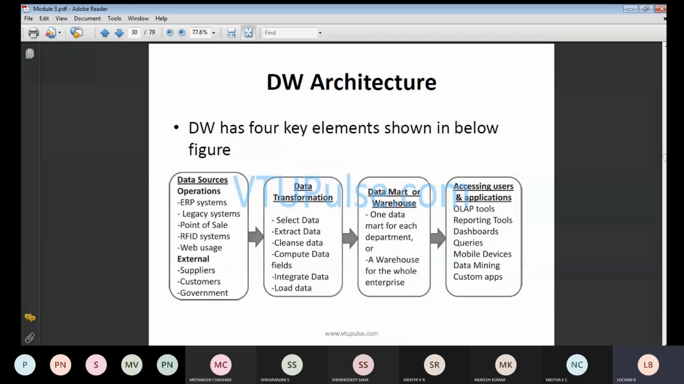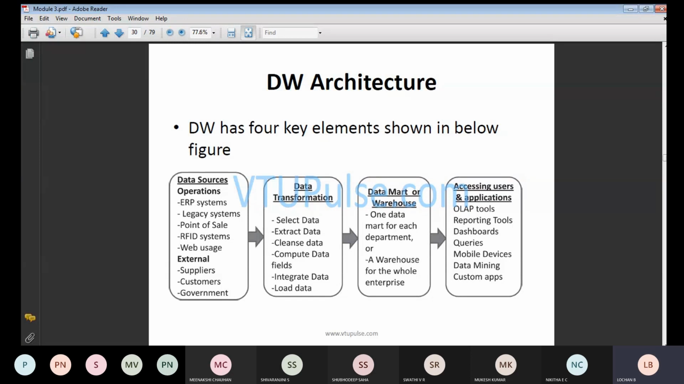This is one question I have given as an important question. Data warehousing architecture has four important keywords: data source, operations or data transformation, data mart or data warehouse, and accessing user and application. Generally, we will look at how we are going to perform the operation in each element. For example, whenever we develop any software, we divide it into four things: requirement, design, implementation, and finally testing.